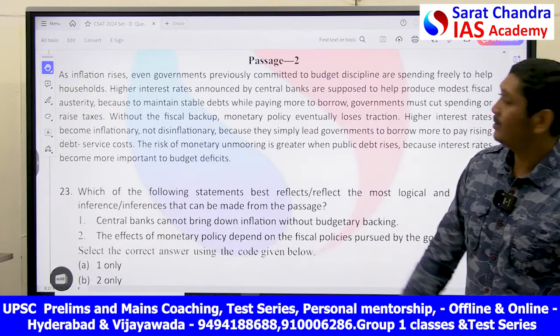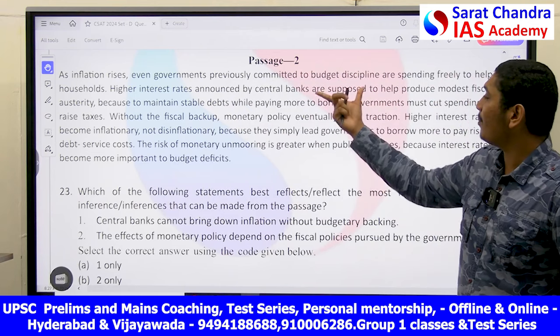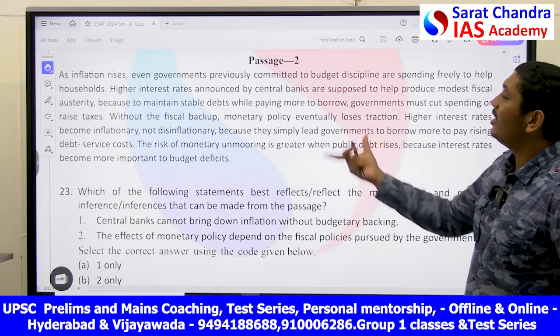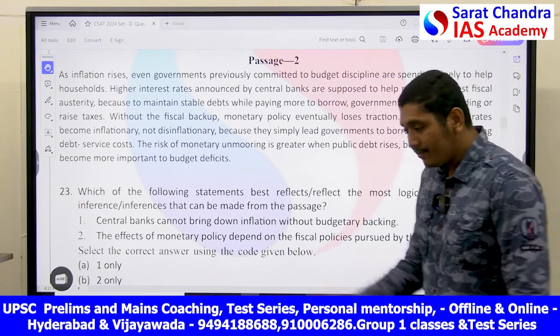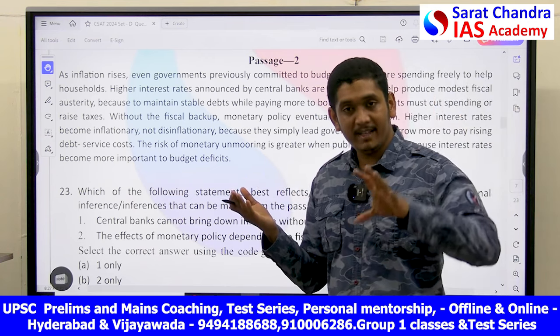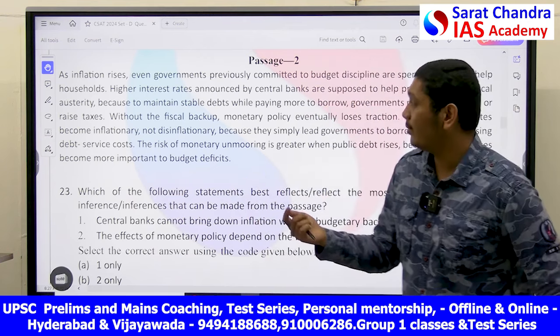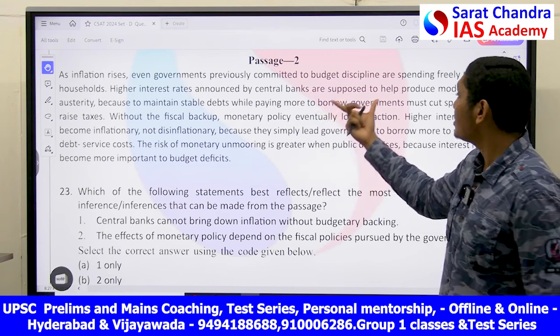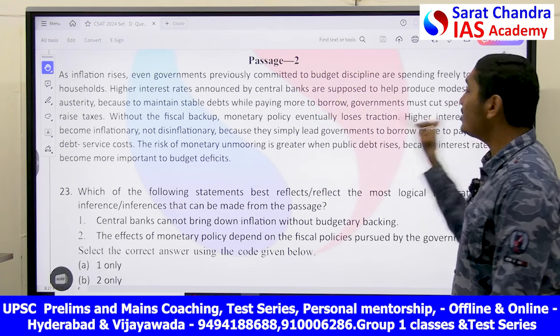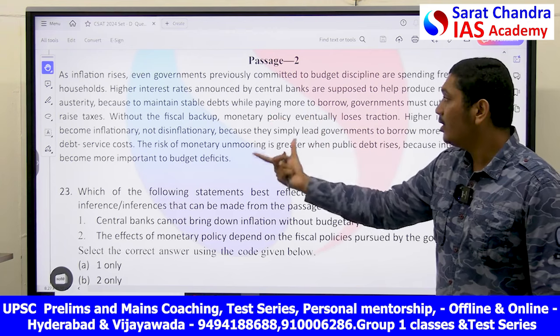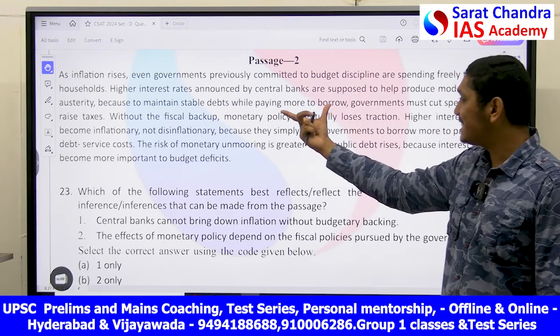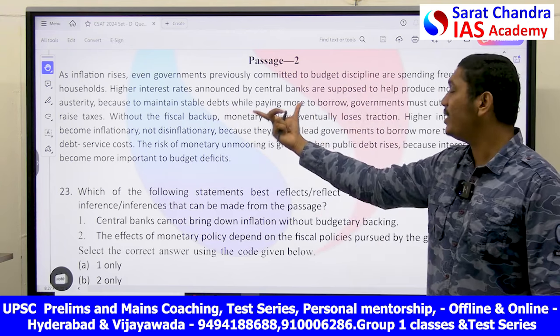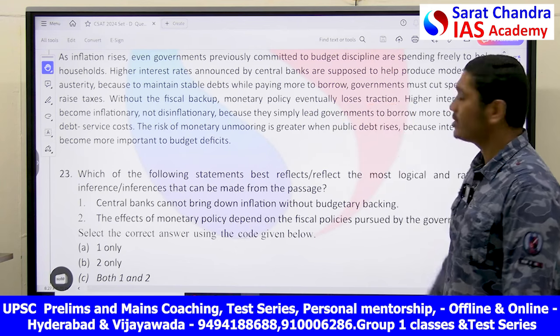As inflation rises, passage 2, even governments previously committed to budget discipline are spending freely to help households. What is he saying? Whenever inflation is rising, the government, when they put a target, they are going beyond the target, they are going on a lot of spending. Higher interest rates announced by the central banks, that is like reserve banks, are supposed to help produce modest fiscal austerity because of maintaining stable debts while paying more to borrow. Governments must cut spendings or raise taxes.